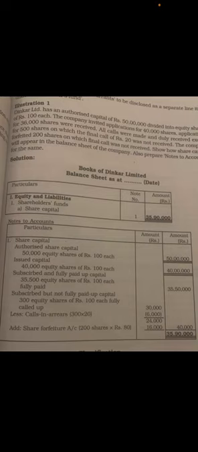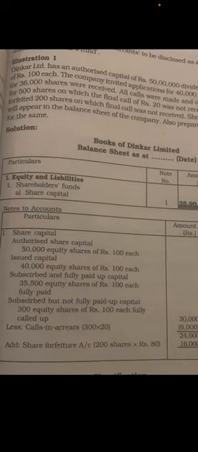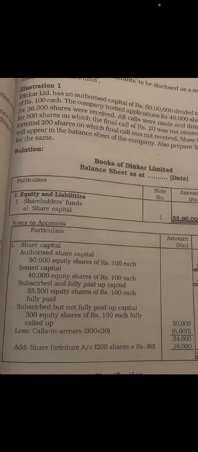So subscribed and fully paid up capital you have to take. So according to the sum, the subscribed capital is only 35,500 because it is told that all the calls were made and duly received except for 500 shares on which the final call of rupees 20 was not received. So how much is the subscribed and fully paid up capital? It is 35,500.